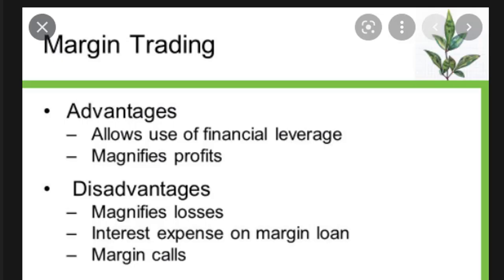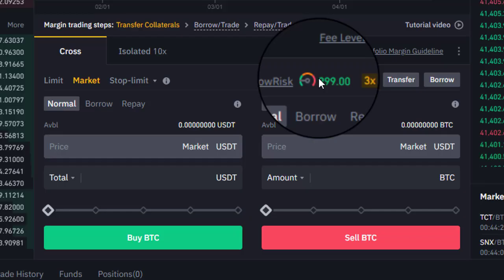And another thing I want to show you here, because we are dealing with margin trading, is a compulsory thing that you must know. I don't like margin trading, because lots of traders are not using it.